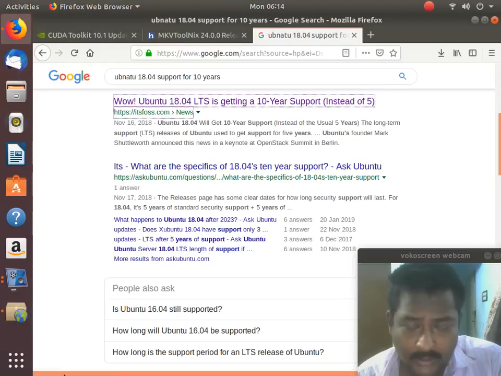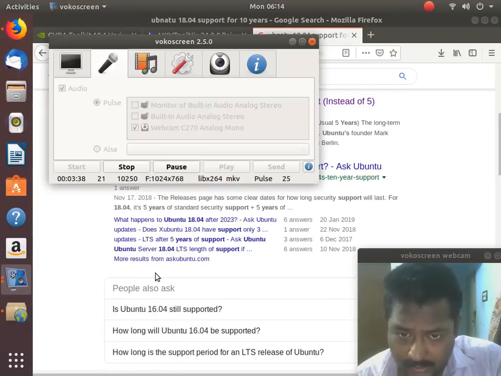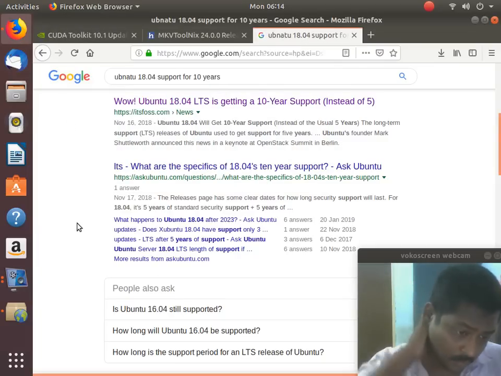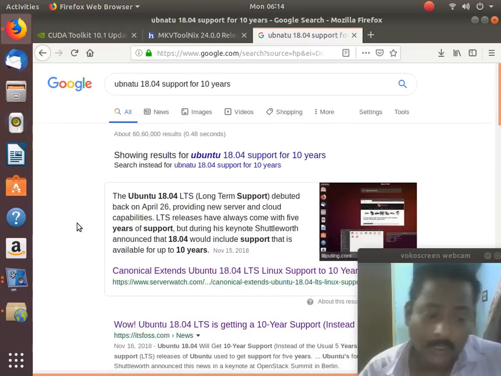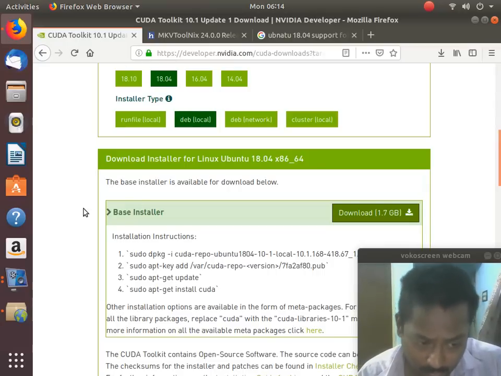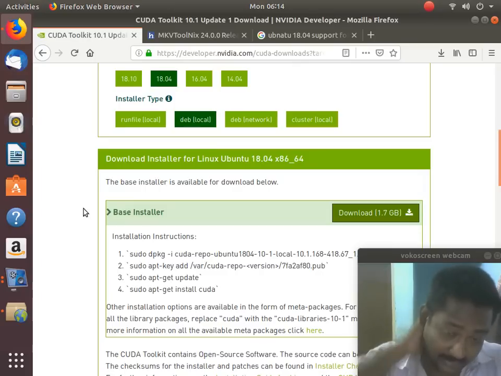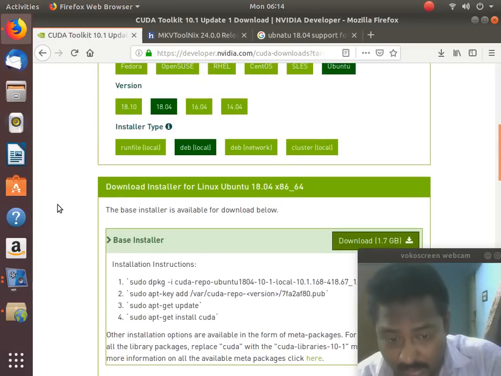We are also going to install the CUDA runtime. I don't know about AMD, because I don't know whether drivers are available for that, but for CUDA it is available.